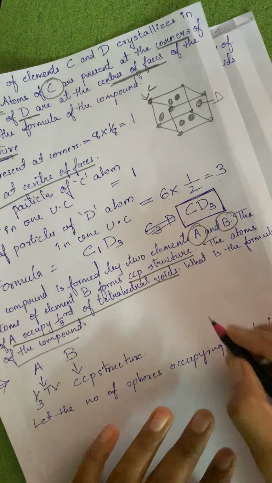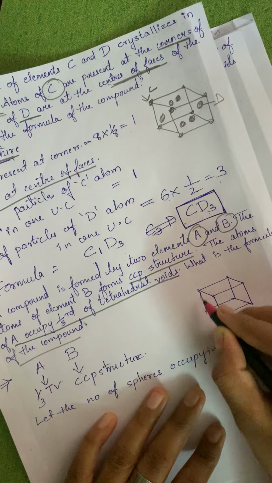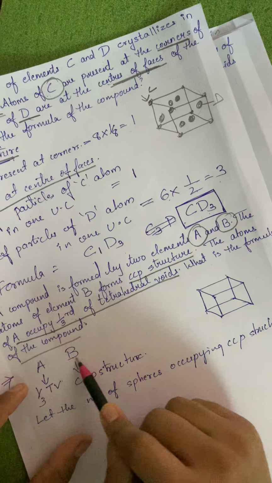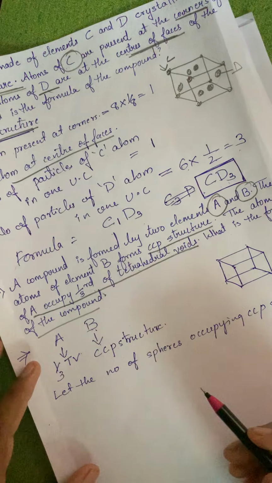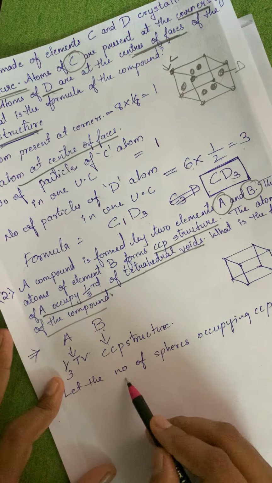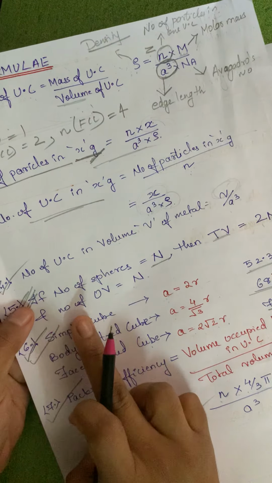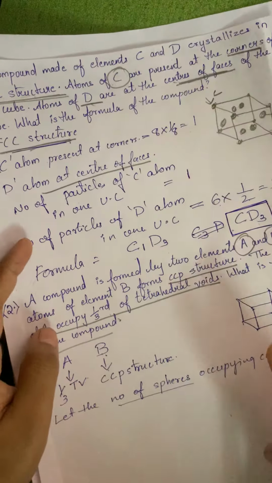If this is my crystal, all the corners and the faces are occupied by atom B. Now A is 1/3 of the tetrahedral voids. If the number of spheres is n, then tetrahedral voids are 2n and octahedral voids are n. Here there is no reference to octahedral voids, we just have to understand tetrahedral voids.